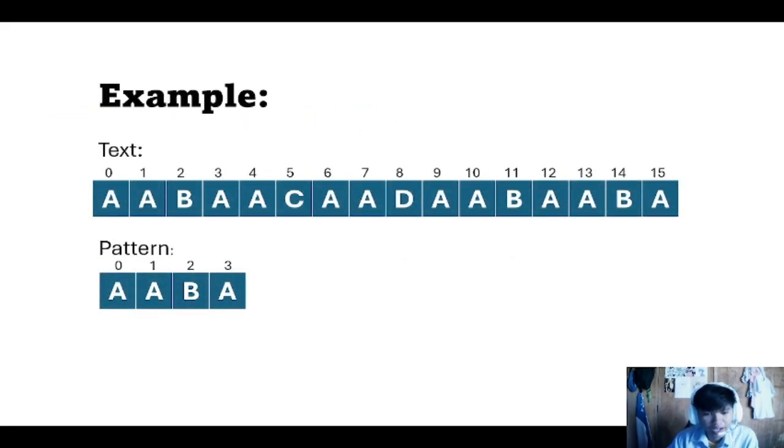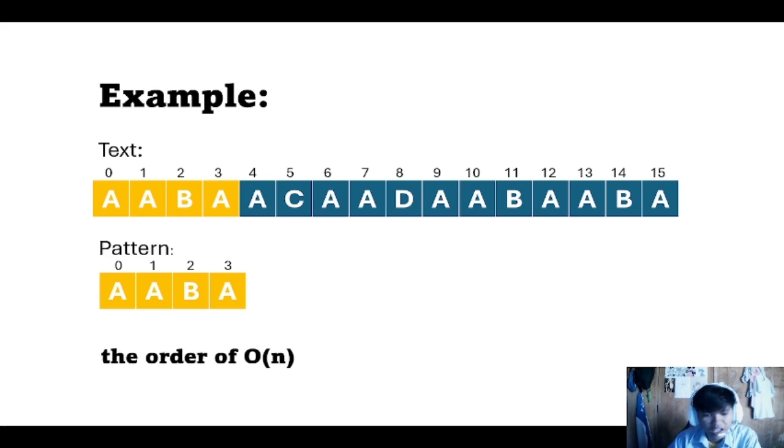We have the following text and pattern. The pattern is found at the very beginning of the text, at index 0. The algorithm performs a constant number of comparisons, typically on the order of O(n),